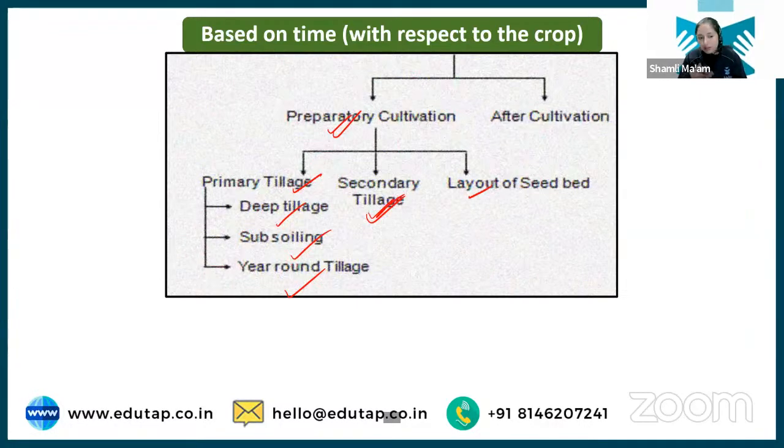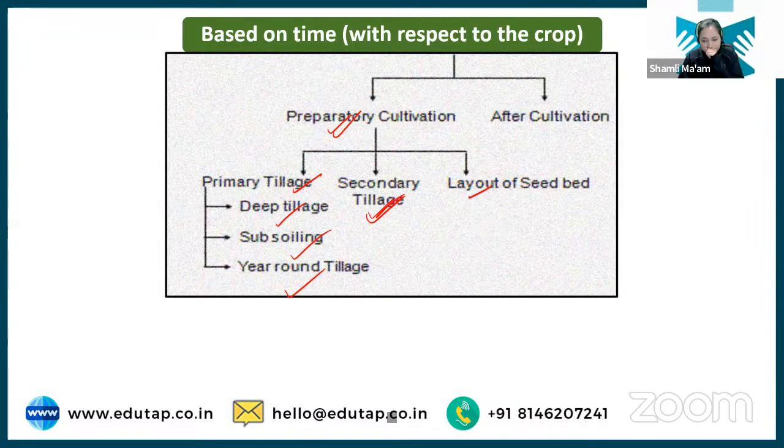That is part of year round tillage, where year round you are doing tillage for one purpose or another. These are the types of primary tillage operations, based on purpose.